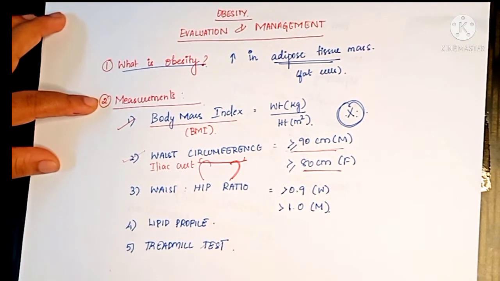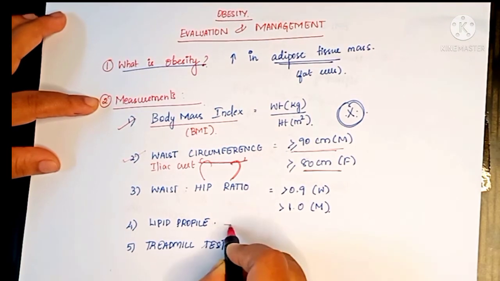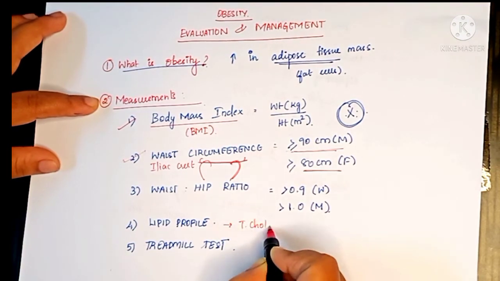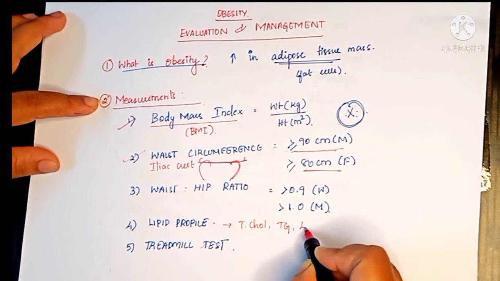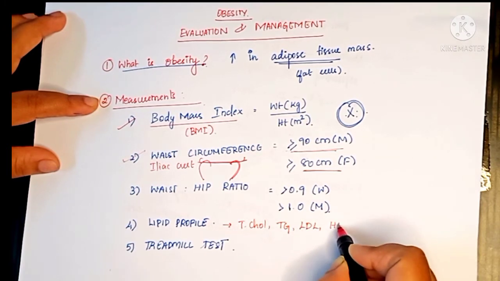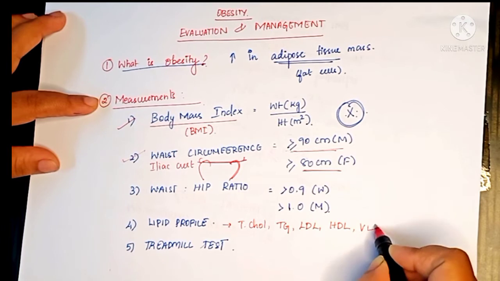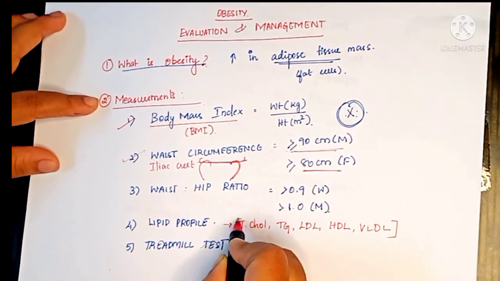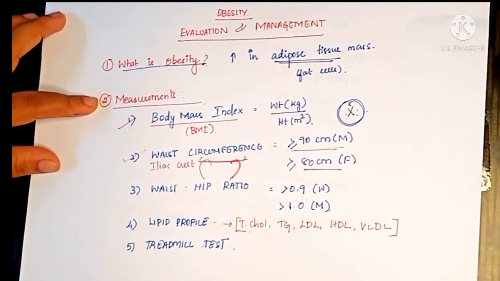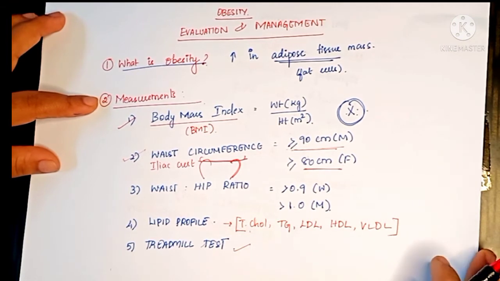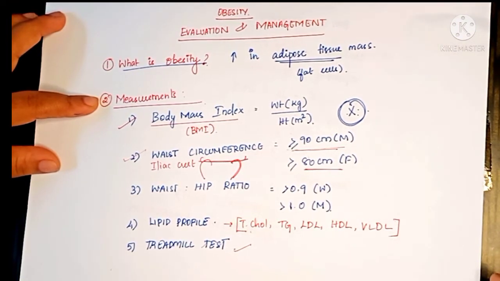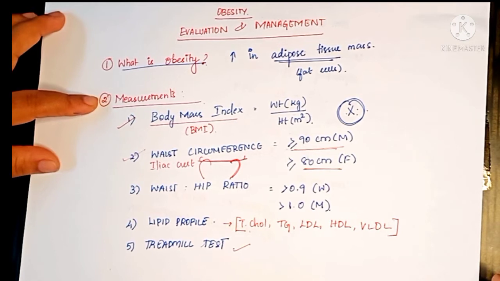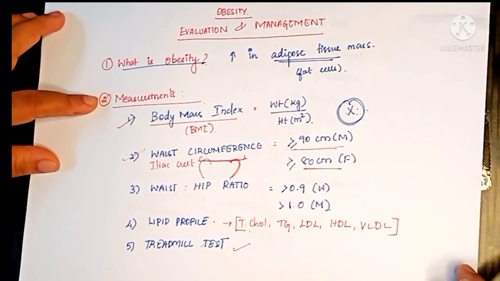And fourth, we have to check for our lipid profiles. Lipid profiles, it is total cholesterol, triglycerides, low density lipoprotein level, HDL and VLDL. All this will give whether the obesity is only obesity or it is with any other comorbidities. And fifth one is our treadmill test to assess our physical activity or how much of capability for us to do our physical activities with the obesity.